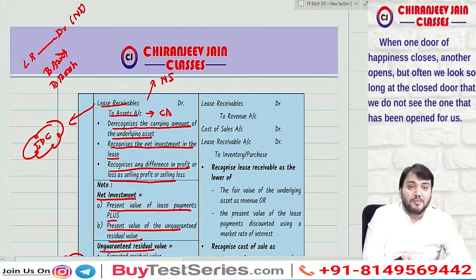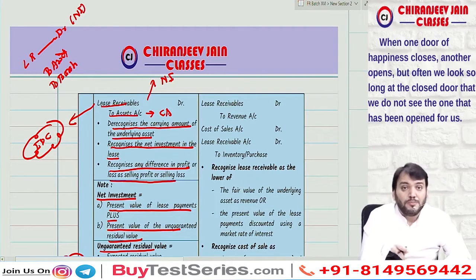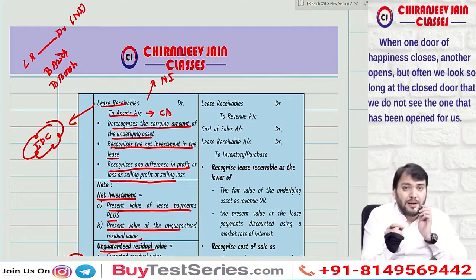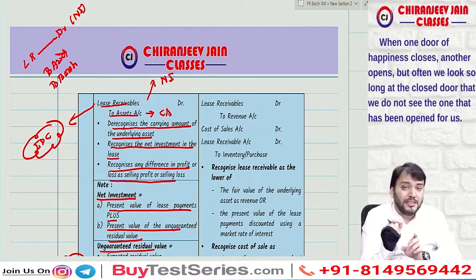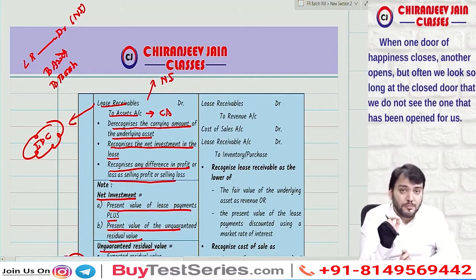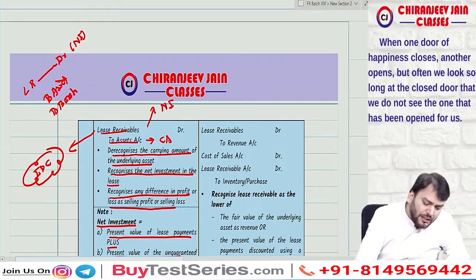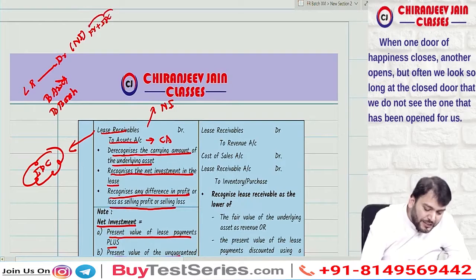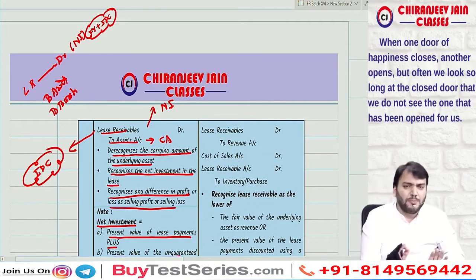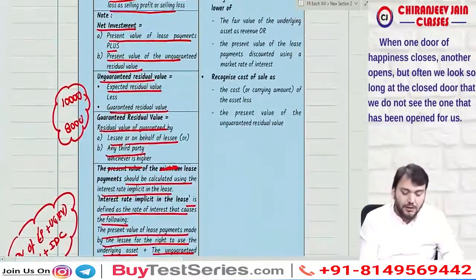Net investment means present value of lease payment plus present value of unguaranteed residual value, which is nothing but equal to what? Fair value of a leased asset. It is nothing but equal to fair value of leased asset plus initial direct cost. Are you getting what I am saying? So suppose the fair value, it will be equal to fair value plus initial direct cost paid. Understood? So this journal entry will pass. Any difference will be transferred to gain or loss on sale. I hope you have understood. Correct? Yes, sir. This point.